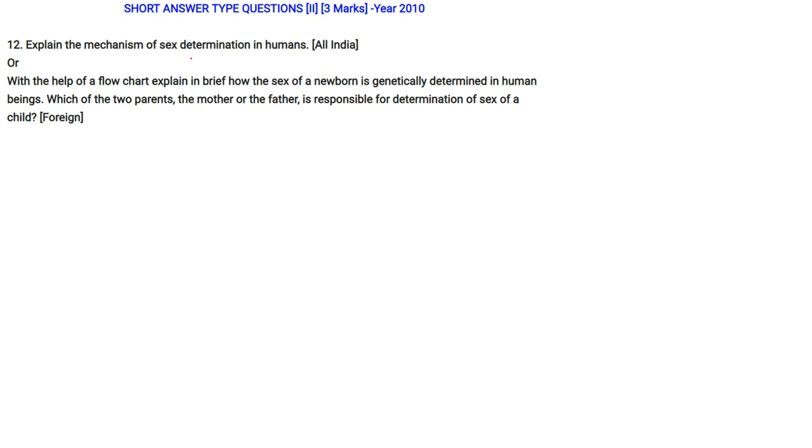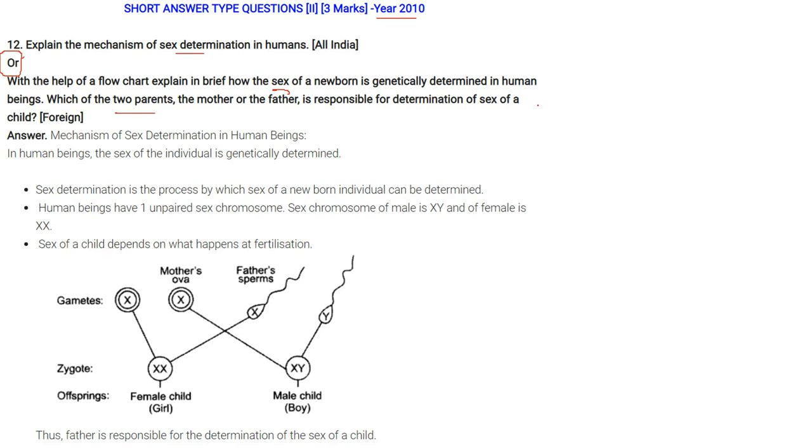Explain the mechanism of sex determination in humans. There is one more option in the year 2010. With the help of a flowchart, explain briefly how the sex or gender of a newborn is genetically determined in human beings. Which of the two parents, the mother or the father, is responsible for determination of the sex of a child? Now let me tell you again, female has only XX. Male has XY. Now XX combines, this will be a girl. XY combine, that means it will be a boy. This is how it is done.